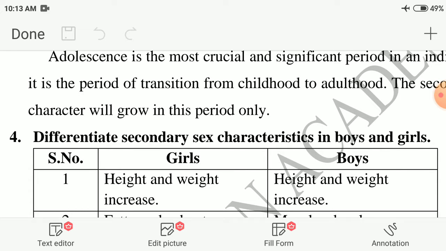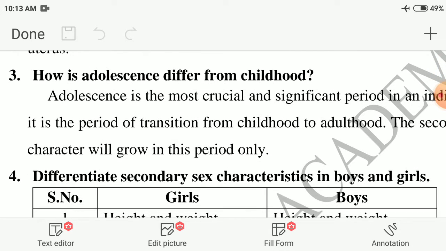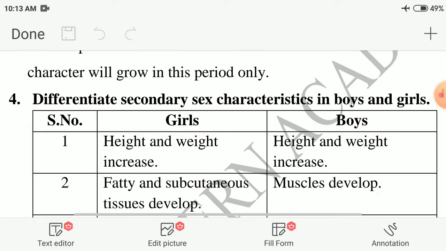Which period? Adolescence period. Why is it important? It is a transition period. What do you mean by transition? Childhood to adulthood stage. That is called transition. During adolescence only, the secondary sexual characteristics will grow.